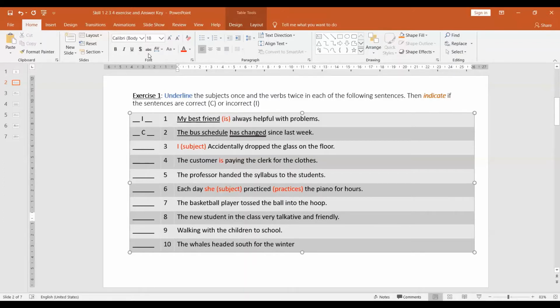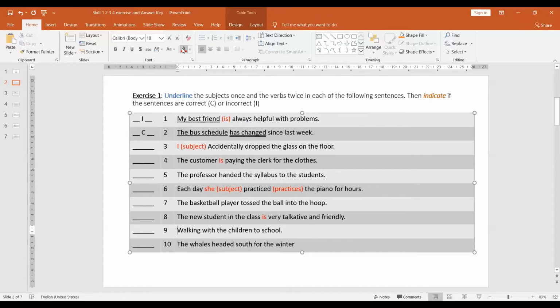"The new student in the class, very talkative and friendly." Very talkative and friendly is an adjective, which means there should be a verb in front. Usually what comes before the adjective is to be. The new student in the class, the student without an S, which means it's singular, is very talkative and friendly.